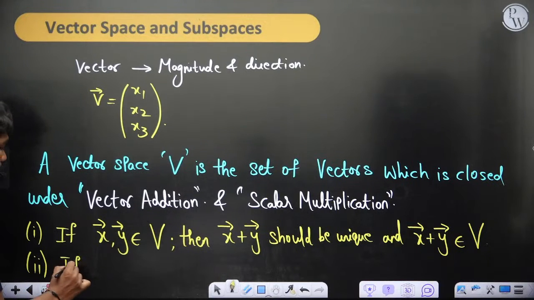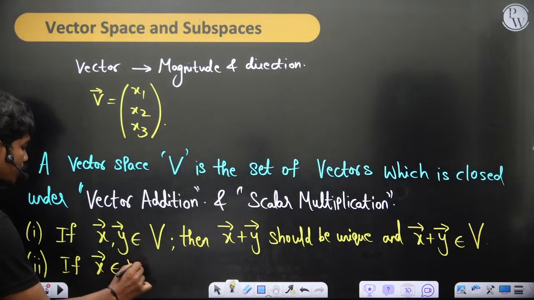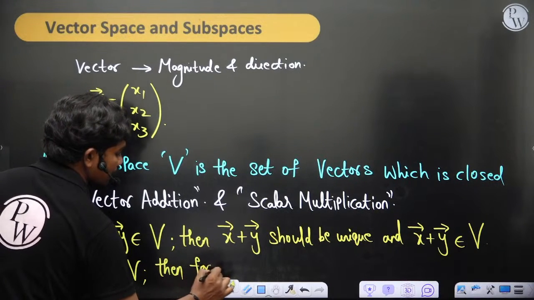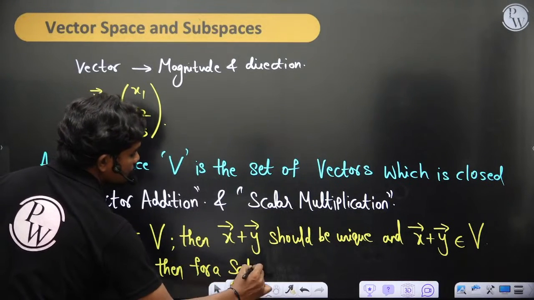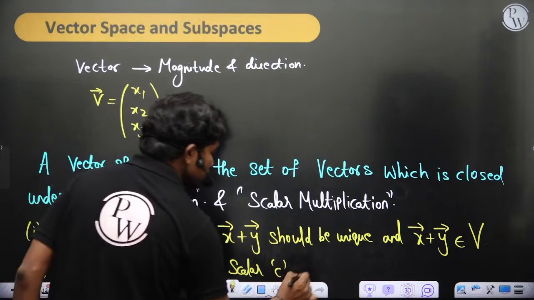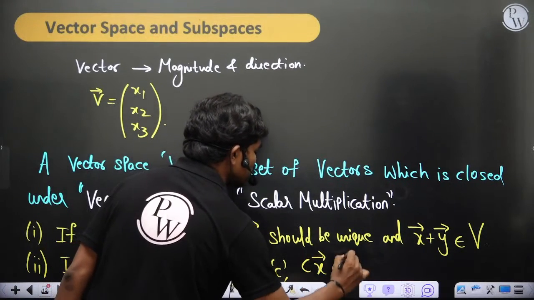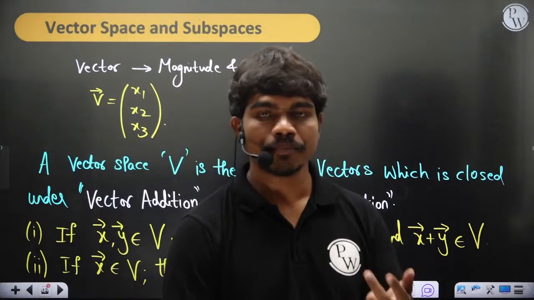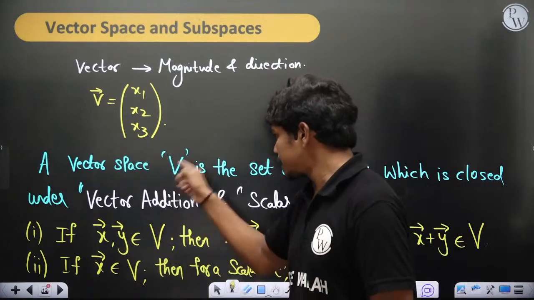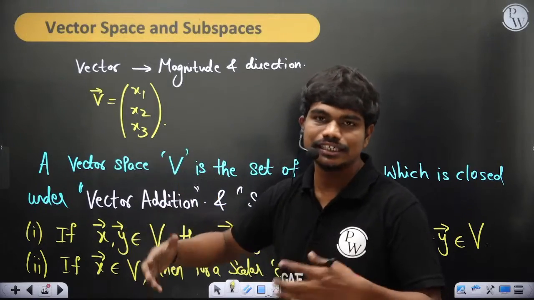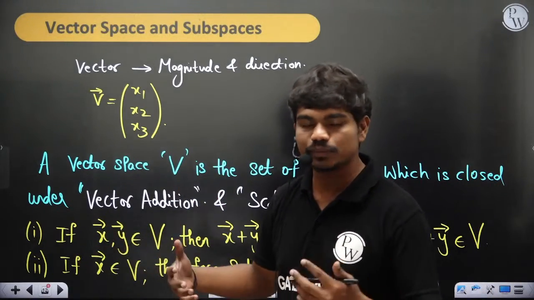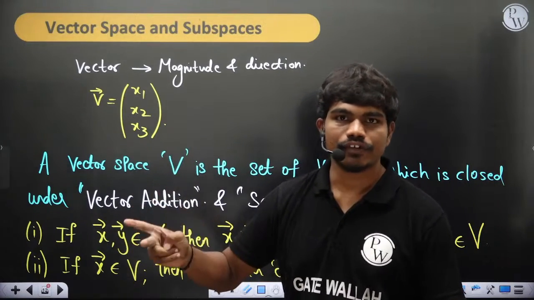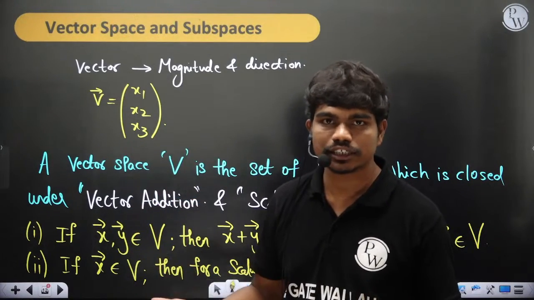If x belongs to V, then for a scalar C, of course, Cx should also belong to this space again. So C times x should also belong to that V. Means this set, or generally in theory, because we are dealing in space in general, so we are calling it space. So this space should be such that if you take any two vectors in that space, definitely the resultant of those vectors, and how do you get the resultant? By doing vector addition, correct?